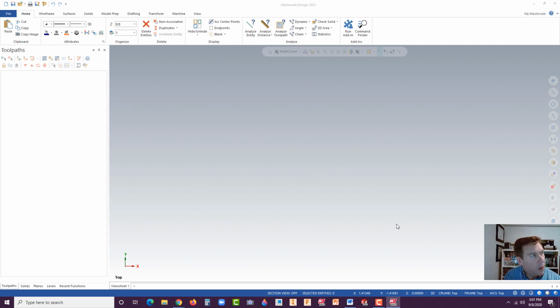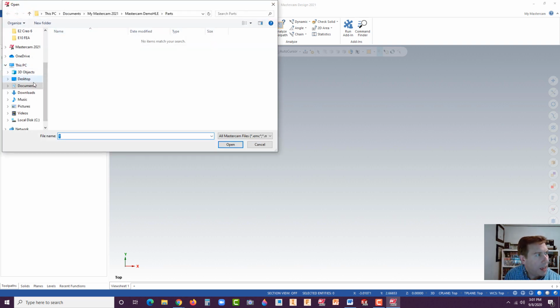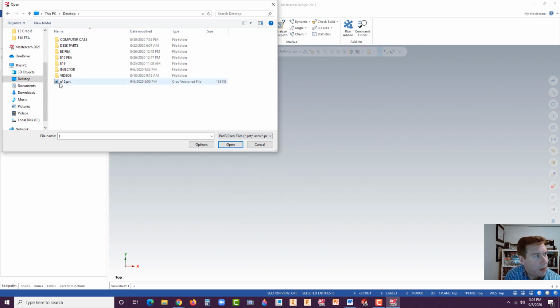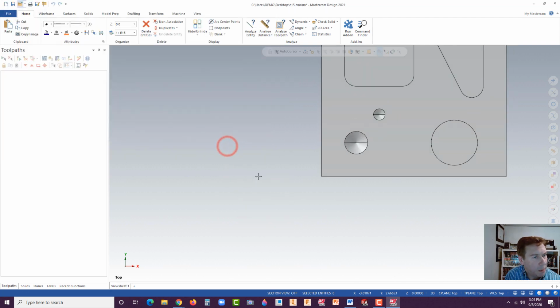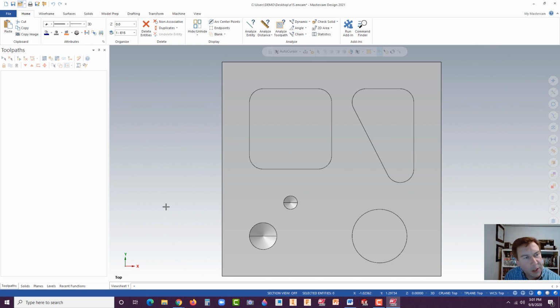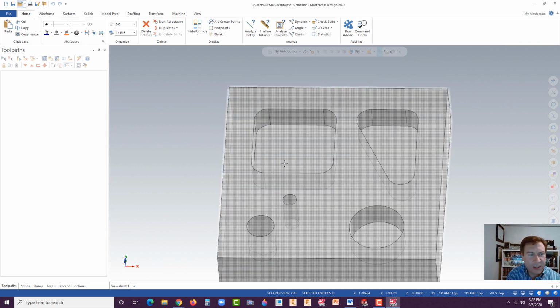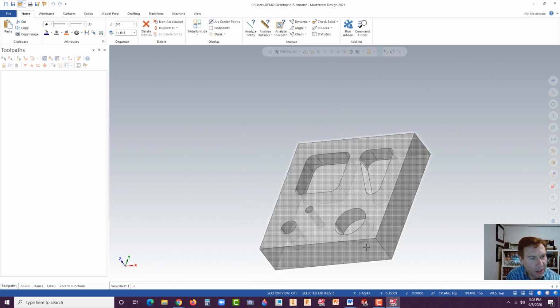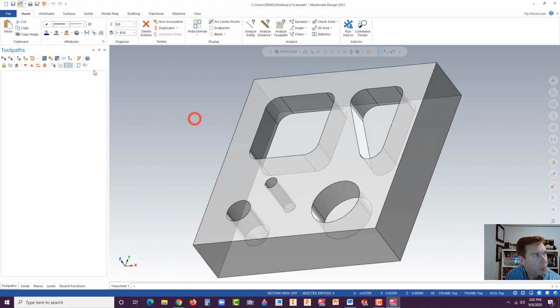Okay, now we should be able to go to open, and I remember I dropped it on my desktop, and instead of all Mastercam files, look for Creo. There it is, E15. Hit open, and there we have it. So you can see how easy it is to transfer that in. Now let's see about making our toolpath.